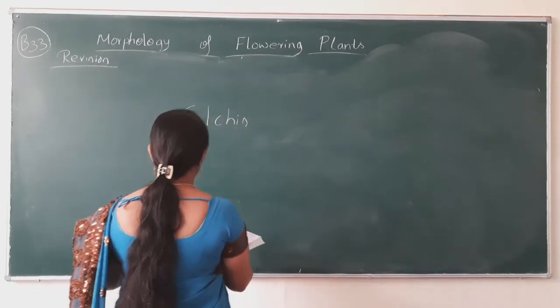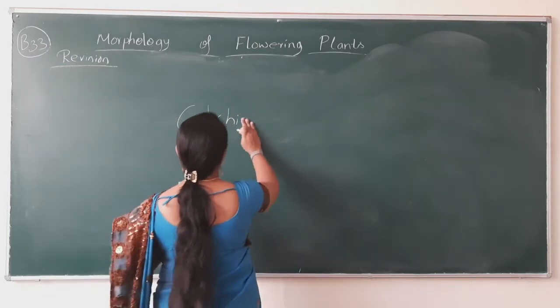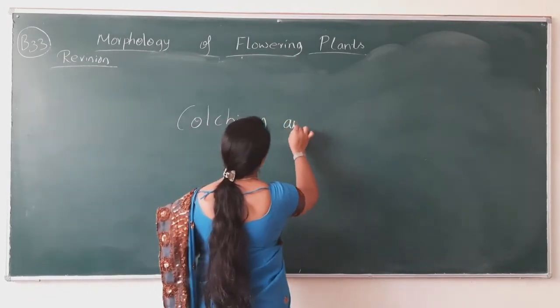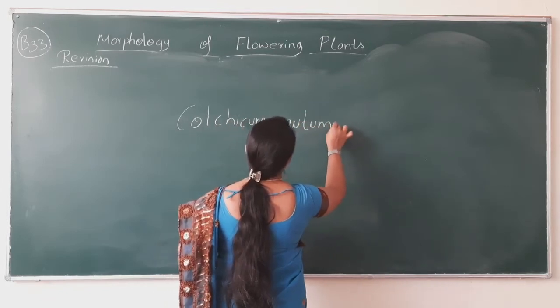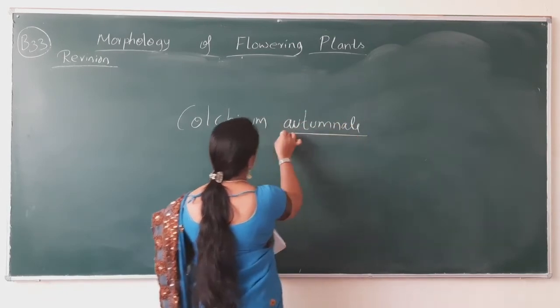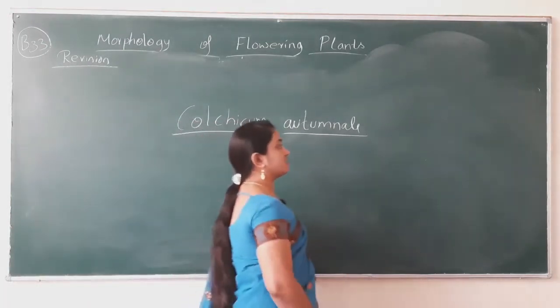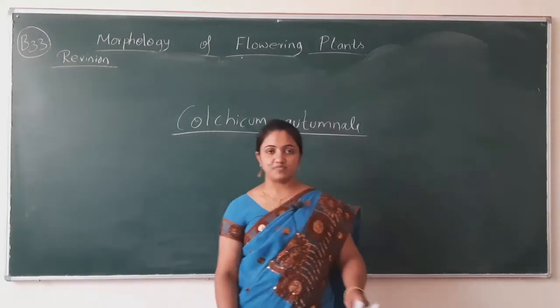Colchicum, it is not colchicum. Colchicum autumnale. So this is the plant name, my dear students. Colchicum autumnale. From this plant, colchicine is obtained.